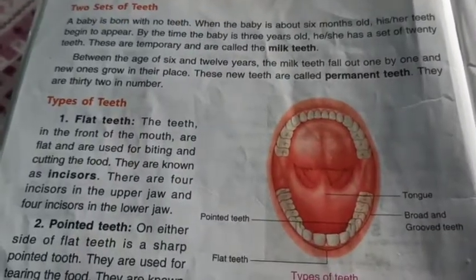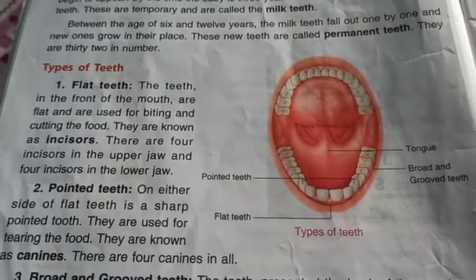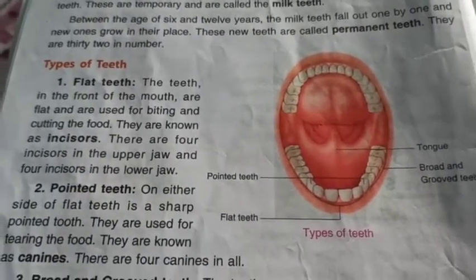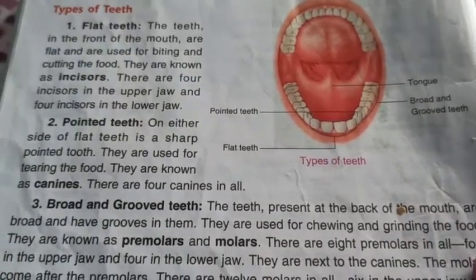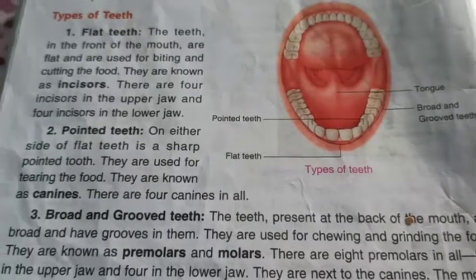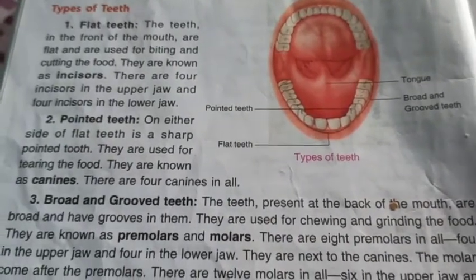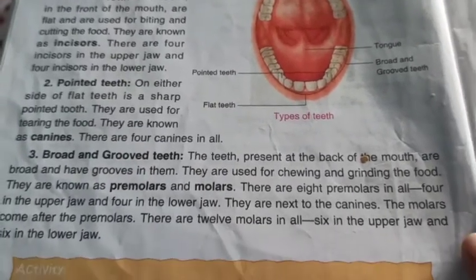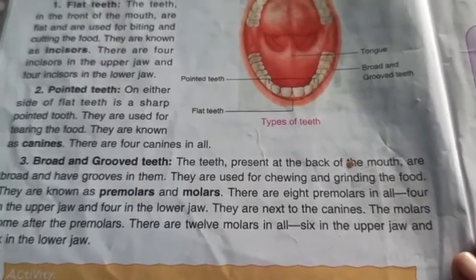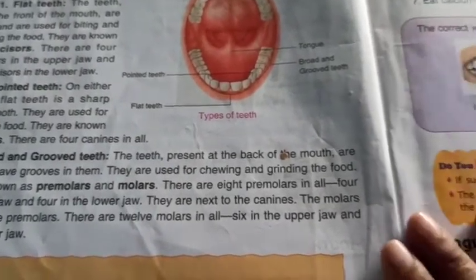Then again we learned about the types of teeth: the flat teeth called incisors, found in the front of our mouth. Then the pointed teeth or canines, which are used for tearing the food, and these are 4 in all. Then we learned about the broad and grooved teeth, which are also called molars and premolars.